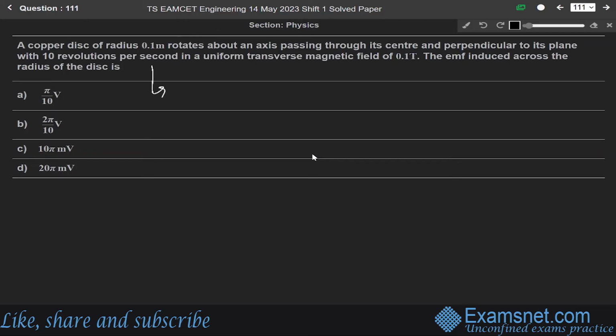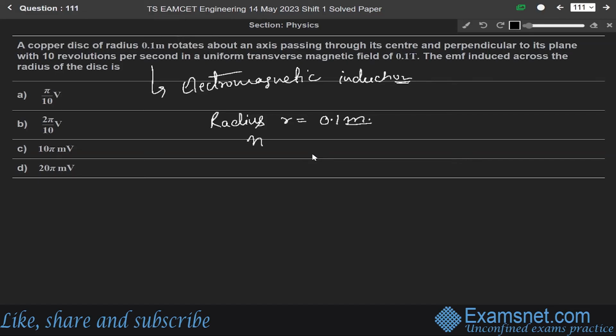So again, this question is from the chapter of electromagnetic induction. Okay. So in this question, we are given the copper disc radius as r equals to 0.1 meter, and the angular rotation n is equals to 10 revolutions per second.